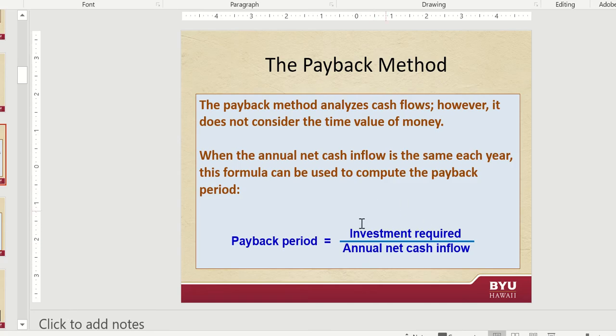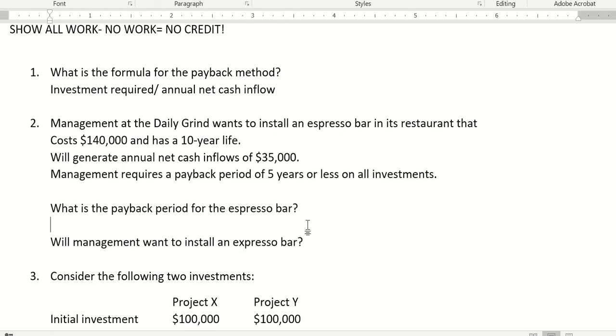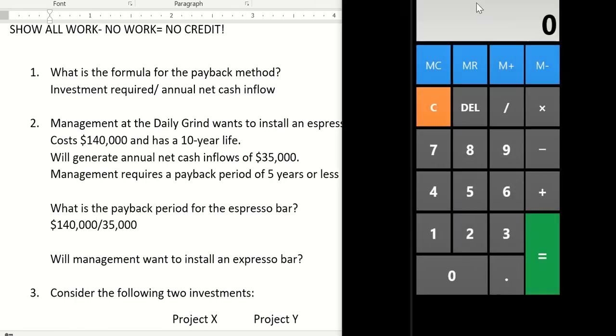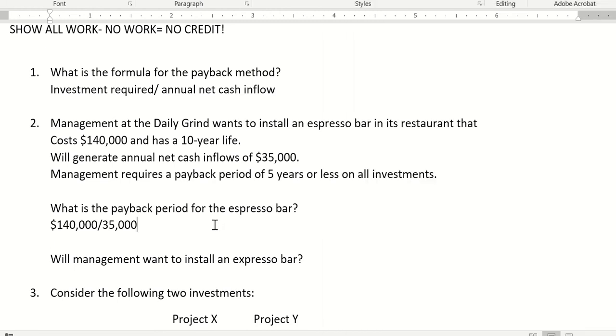So we're going to put our investment required divided by our annual net cash inflows. Investment required was $140,000 divided by $35,000 inflow. I'll pull out my calculator and do $140,000 divided by $35,000. It'll take them 4 years. What is the payback period? The payback period is 4 years.